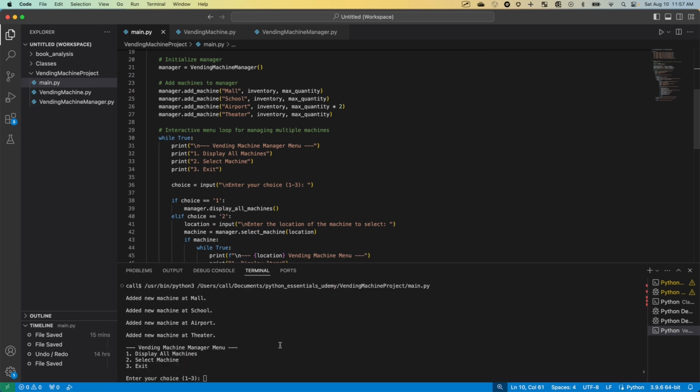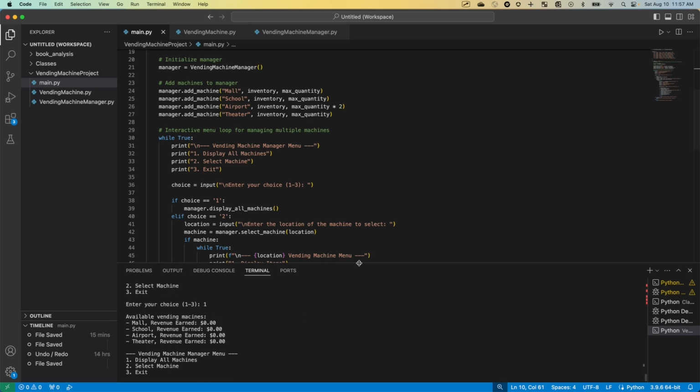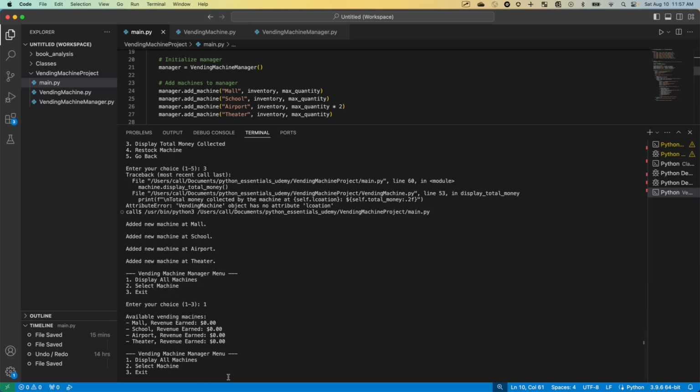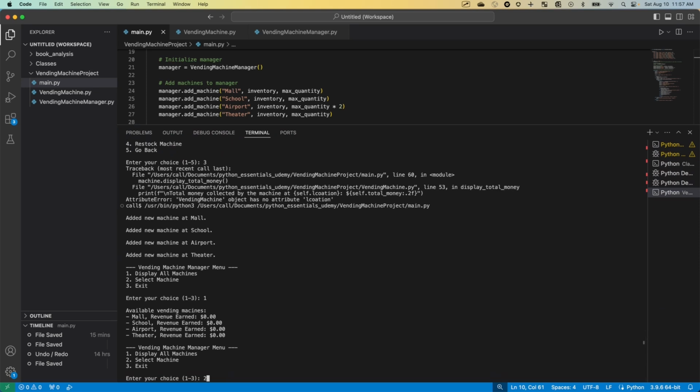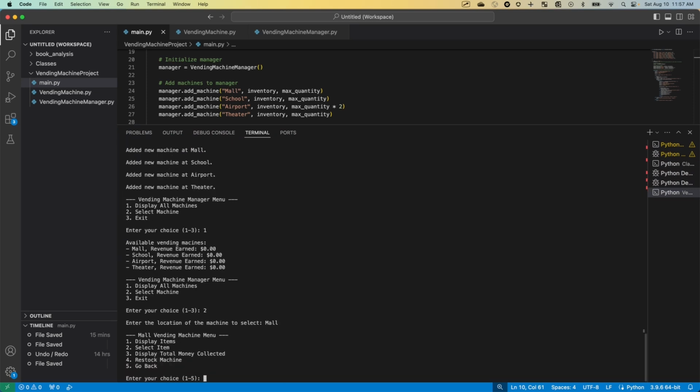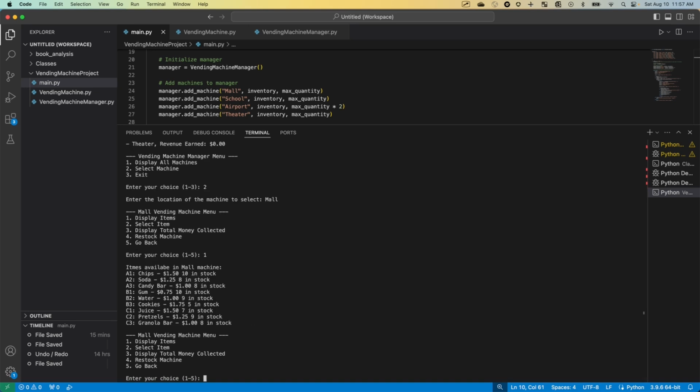So we're running again. Let's display all machines. Select machine, mall, display items. Yeah, that looks better. So see, we've got $1 is 1.00 instead of 1.0. So that's more appropriate.